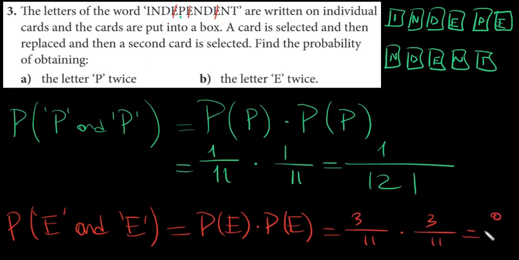That's going to be 9 over 121. Okay? So I'm going fast because I have limited time, but of course you can just ask your questions whenever you don't understand something.